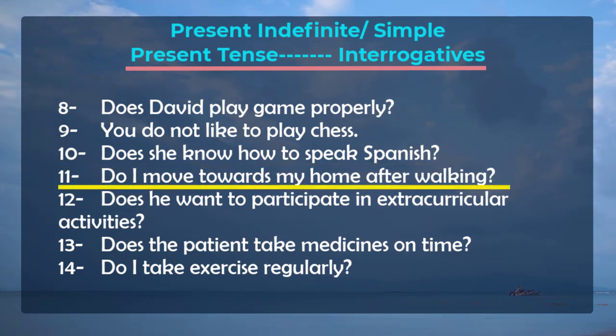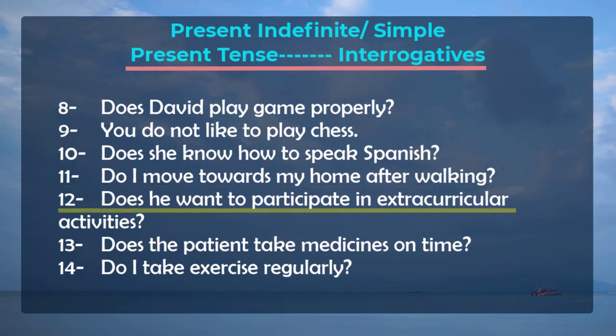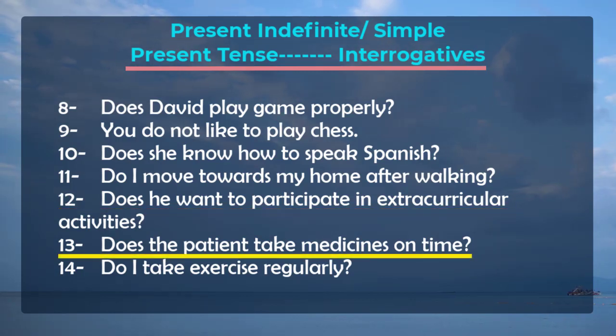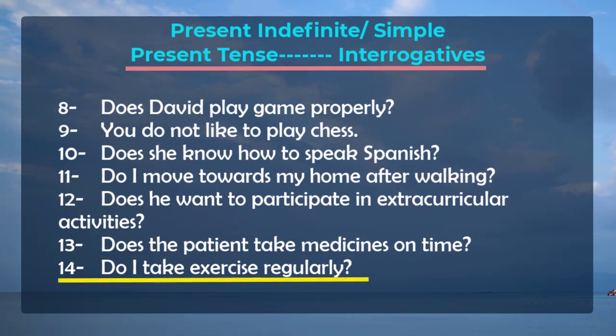Sentence number 11. Do I move towards my home after walking? With I we will use do. Sentence number 12. Does he want to participate in extracurricular activities? Sentence number 13. Patient is singular here, so we use does. Does the patient take medicines on time? Sentence number 14. Do I take exercise regularly? Because with I we use do.